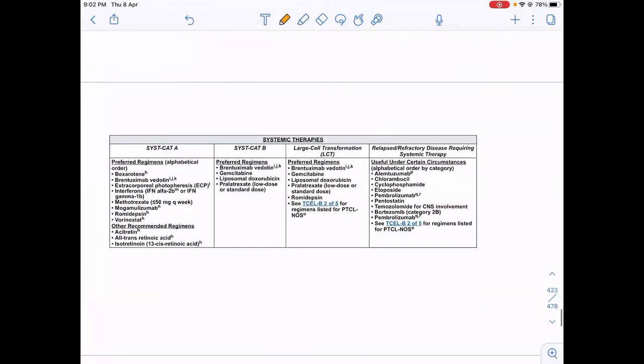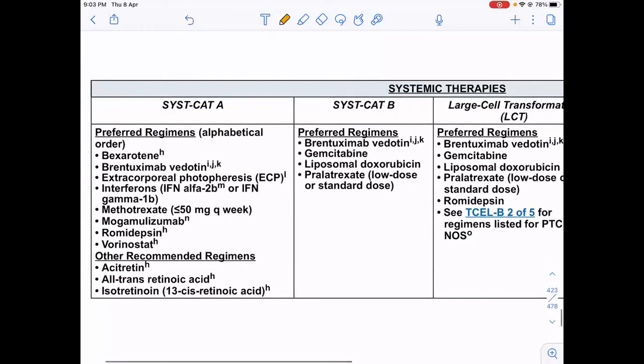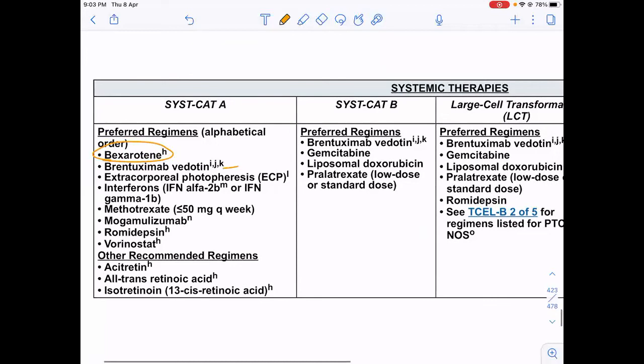So in systemic therapies, we should know we can use bexarotene, which is an oral retinoid. Then brentuximab if by chance CD30 positive. Then extracorporeal photopheresis can be used. Then mogamulizumab, I've already told you, a CCR4 inhibitor. Then romidepsin, belinostat, vorinostat, these are all HDAC inhibitors which can be used.